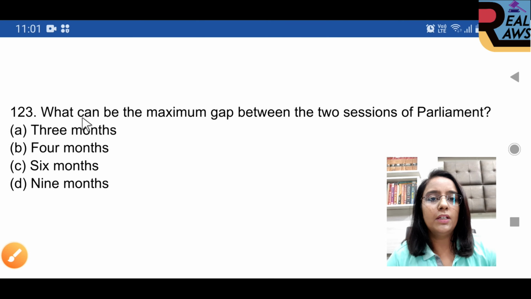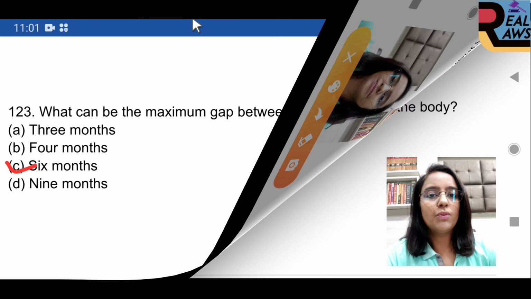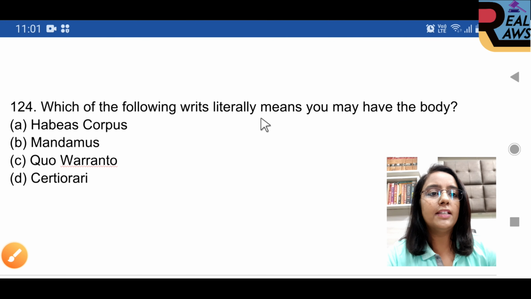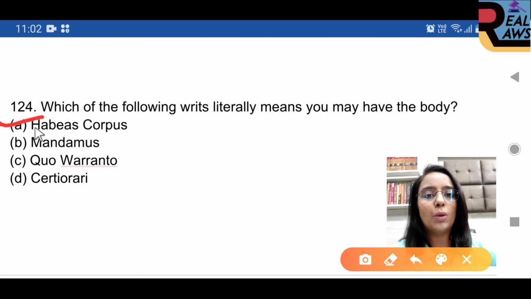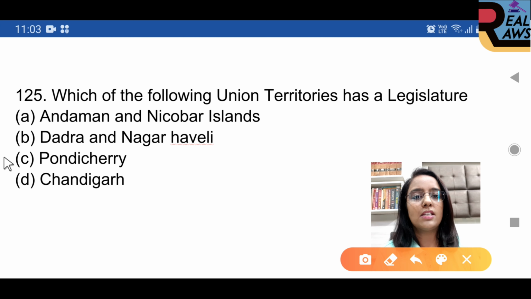Question 123. What is the maximum gap between the 2 sessions of Parliament? Option C is right, 6 months. Question 124. Which of the following writs literally means to have the body? Option A is right, habeas corpus. Question 125. Which of the following union territories has a legislature? Option C is right, Pondicherry.